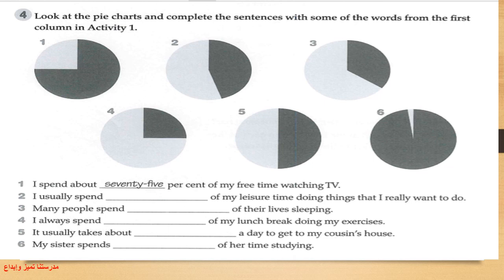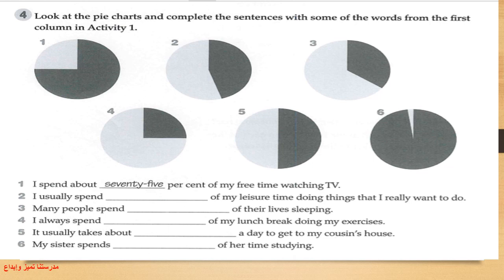Number one here, for the black color, you can see the black color in pie chart 1. To complete number 1: I spent about, look at the black color here for pie chart 1, 75%, yes, 75% of my free time watching TV.